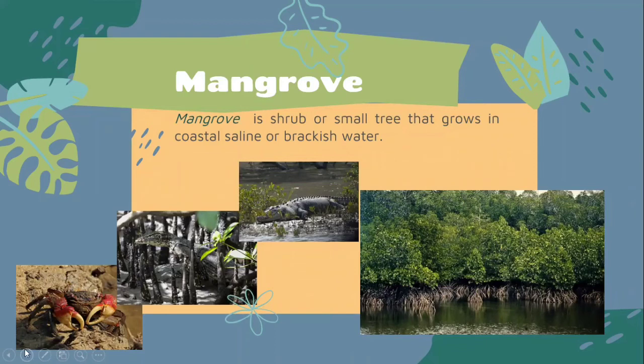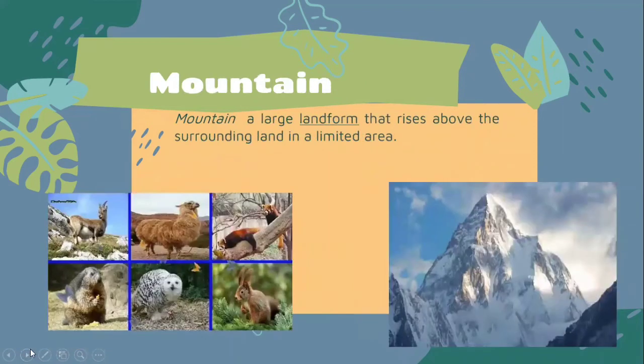The next one we will learn about is mountain. A mountain is a large landform that rises above the surrounding land in a limited area. So a mountain is a huge habitat for some animals. As you can see on the screen, here are examples of animals that we can find in mountains.